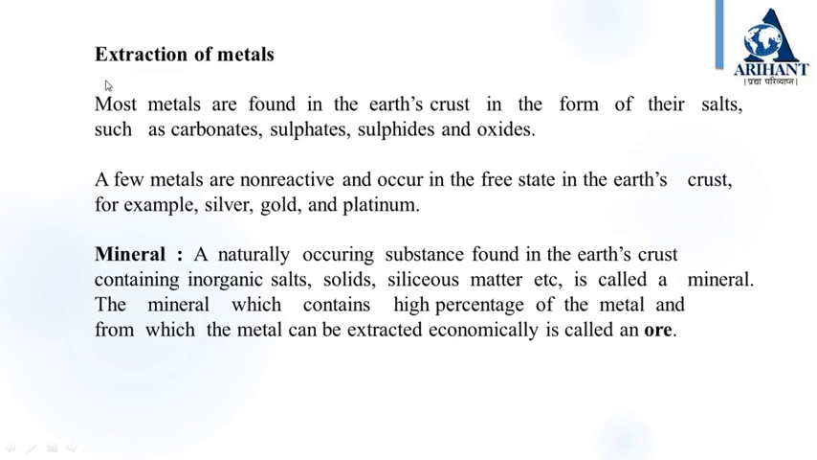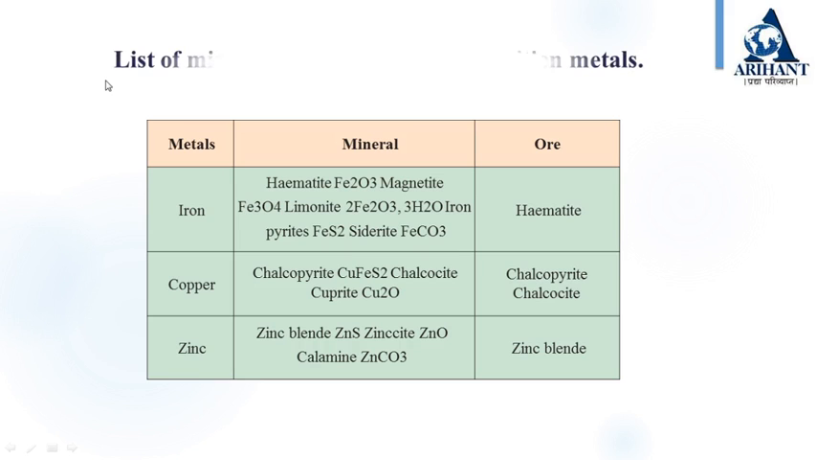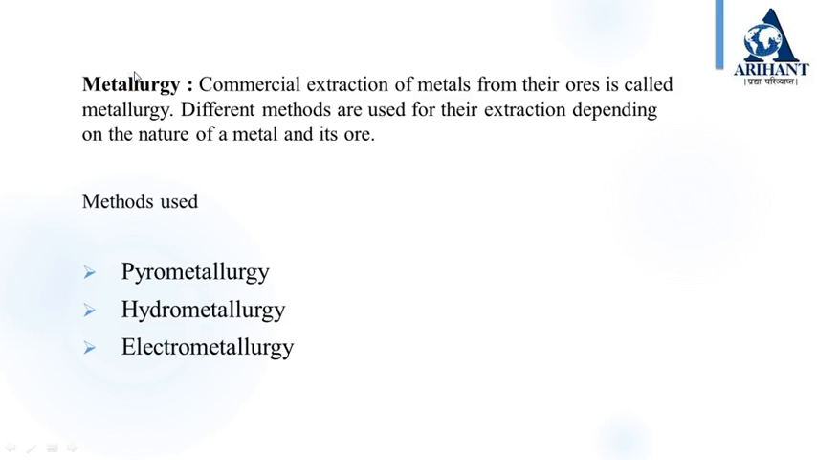What is meant by mineral? A naturally occurring substance found in Earth's crust containing inorganic salts, solids, siliceous matter is called mineral. The mineral which contains a high percentage of the metal and from which the metal can be extracted economically is called ore. This is a list of minerals and their ores, such as iron from hematite ore, copper from chalcopyrite or chalcocite ore, zinc from zinc blende.